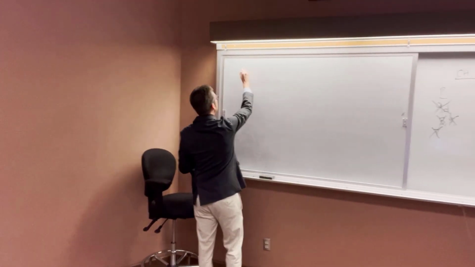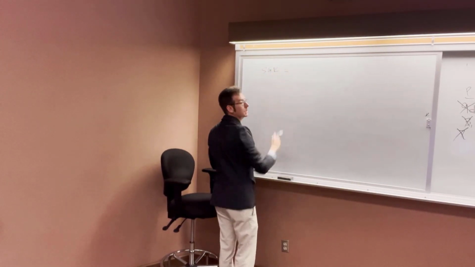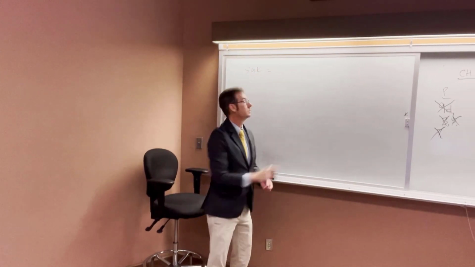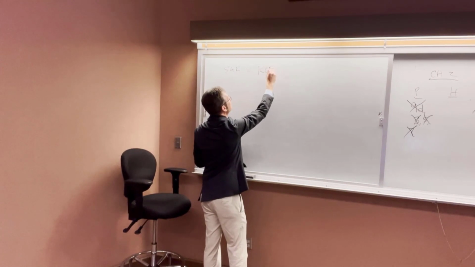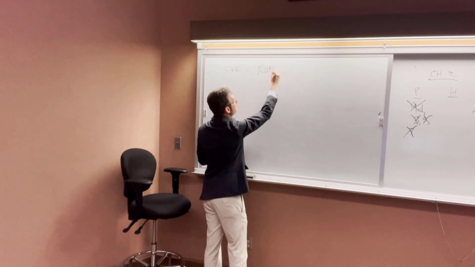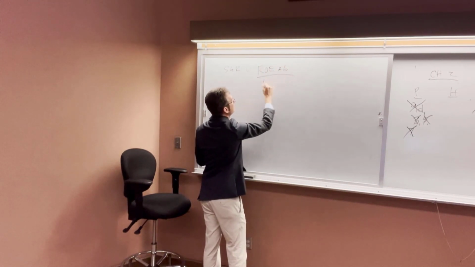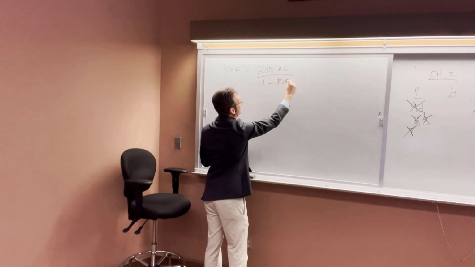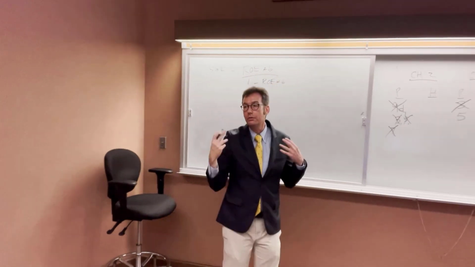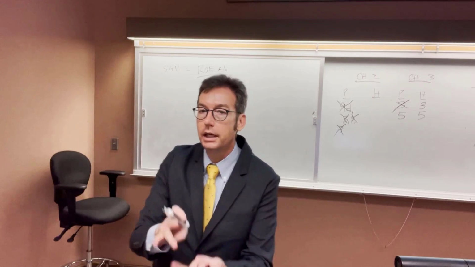What's the formula for sustainable growth rate? ROE times b, divided by 1 minus ROE times b, right? So all we've really got to figure out is ROE and b.